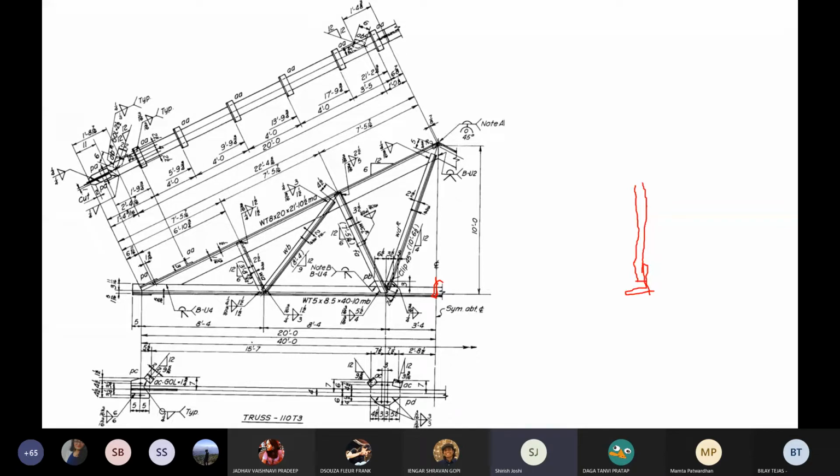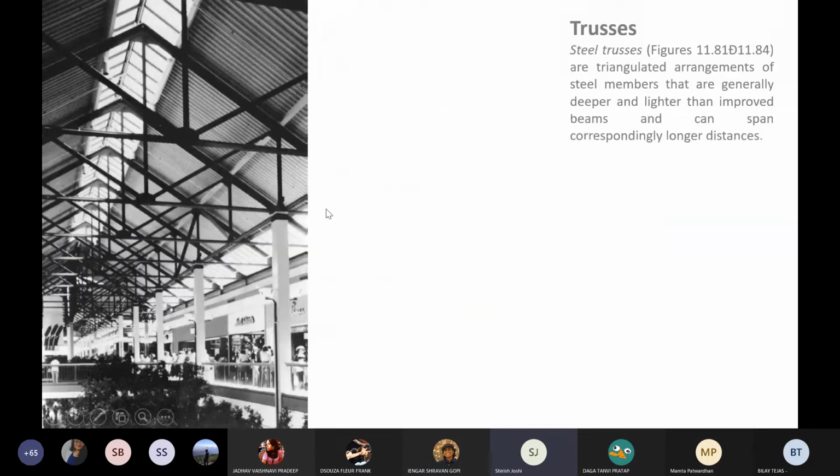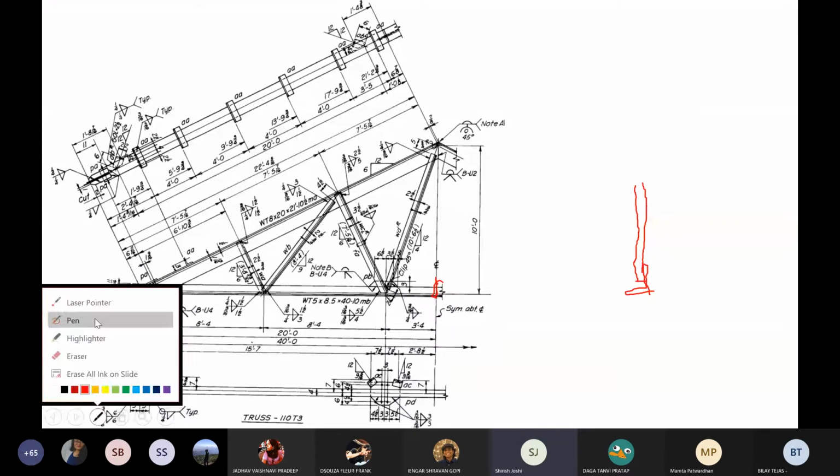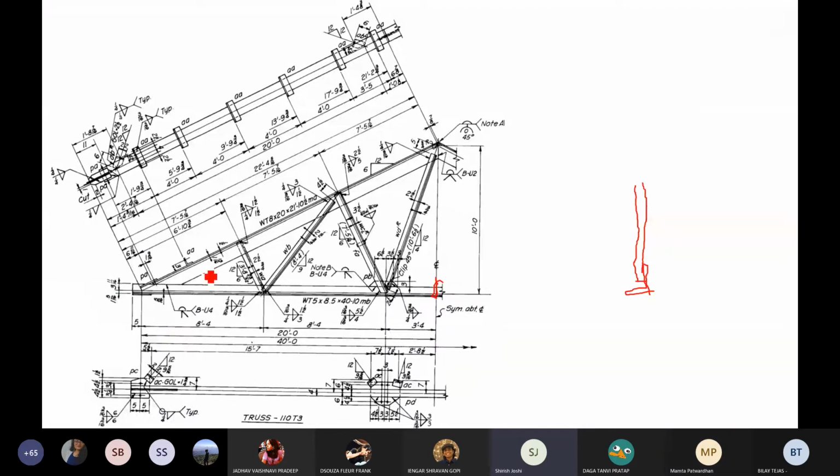It meets at a point. Okay, this is very important. When you are drawing your trusses, you are just drawing the trusses without the logic. So please take a look at this drawing carefully. You will see that the line of CG in every case is actually meeting the line of CG of the other member. Only then is the truss behaving as a complete truss. If they are not intersecting, then there are eccentric moments in the truss.